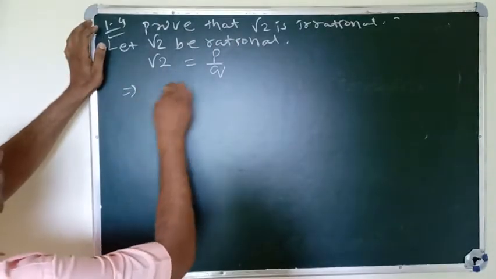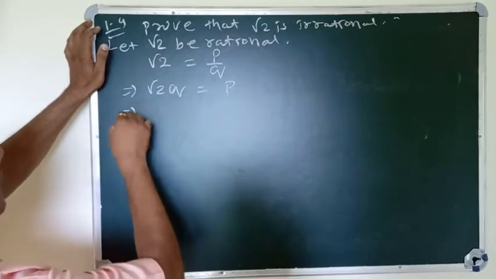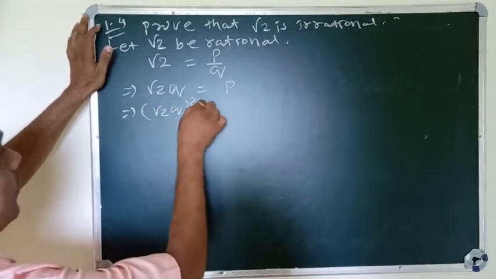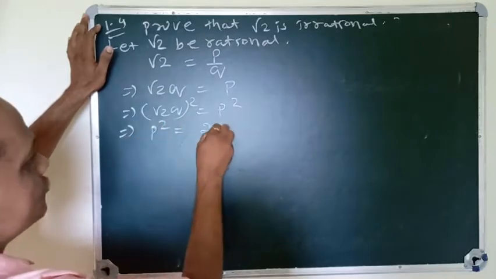Then root 2 q equals p. Taking squares, 2 q square equals p square. This implies p square equals 2 q square.